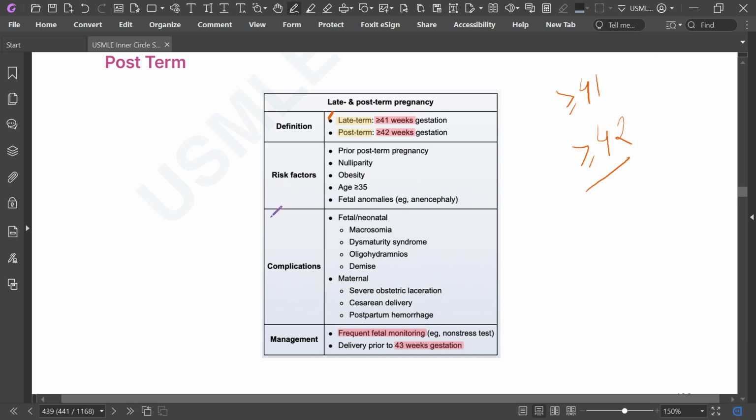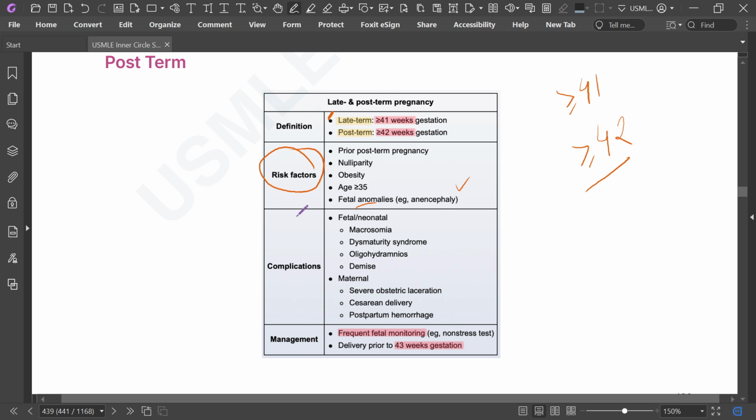What are the risk factors for post term pregnancy? Prior post term, nulliparity, obesity, age 35 or more, and fetal anomalies. If there is anencephaly, absent calvarium. These are the risk factors for late or post term pregnancy.